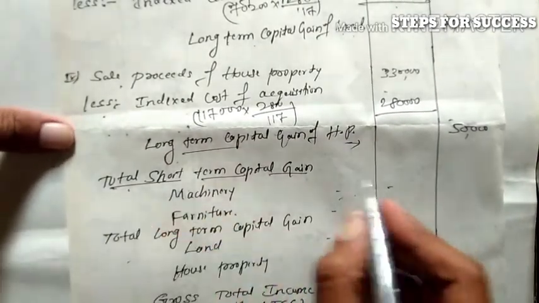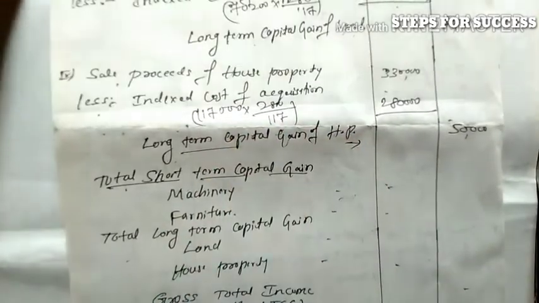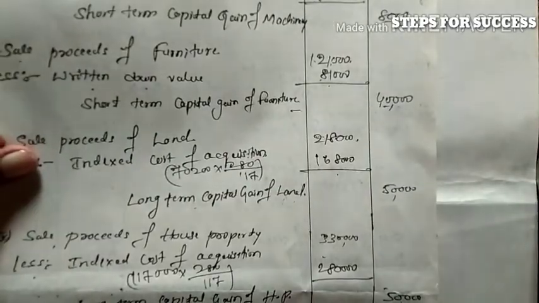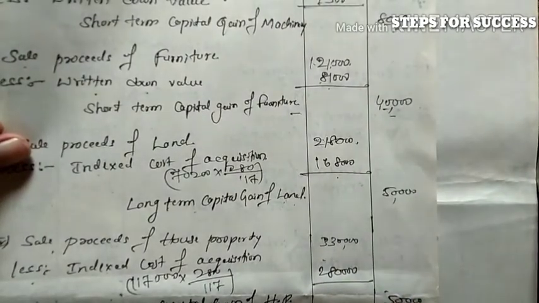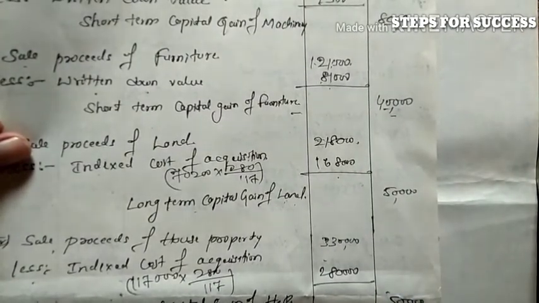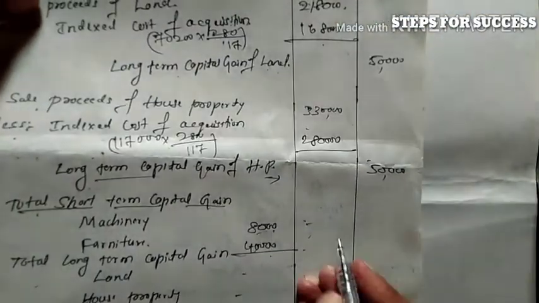Now we find the total short term capital gain and total long term capital gain. Machinery is 8,000 and furniture is 40,000, so 8,000 plus 40,000 is 48,000.